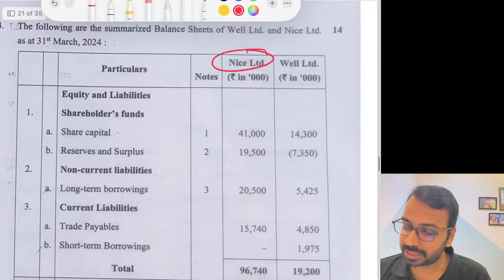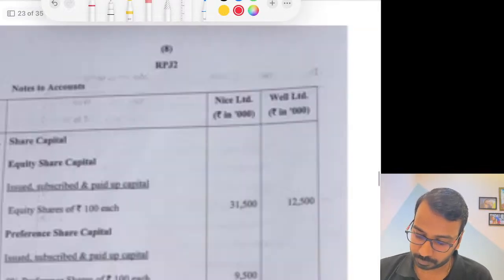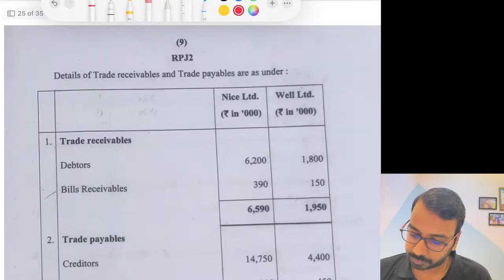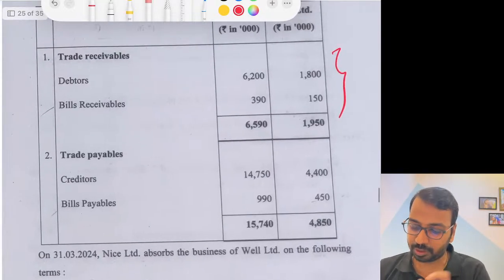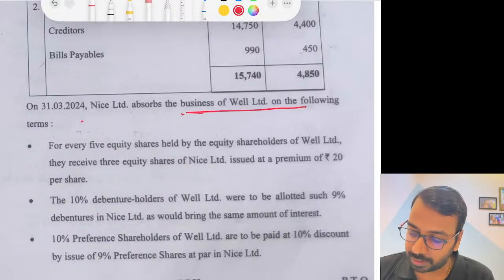Following is the balance sheet of Nice Limited and Well Limited. They are given equity share capital and all of those things. Details of trade receivables. So again, a similar question is there in the material where you have intercompany adjustment. Nice Limited absorbs the business of Well Limited on the following terms.